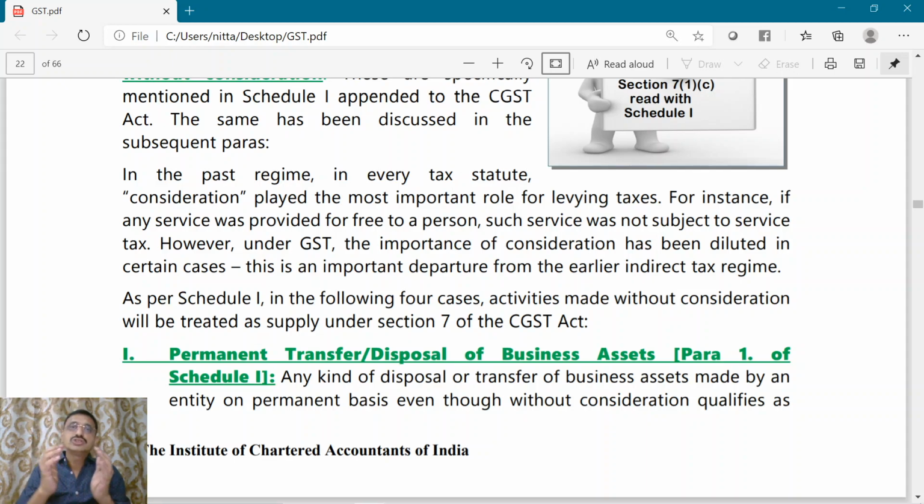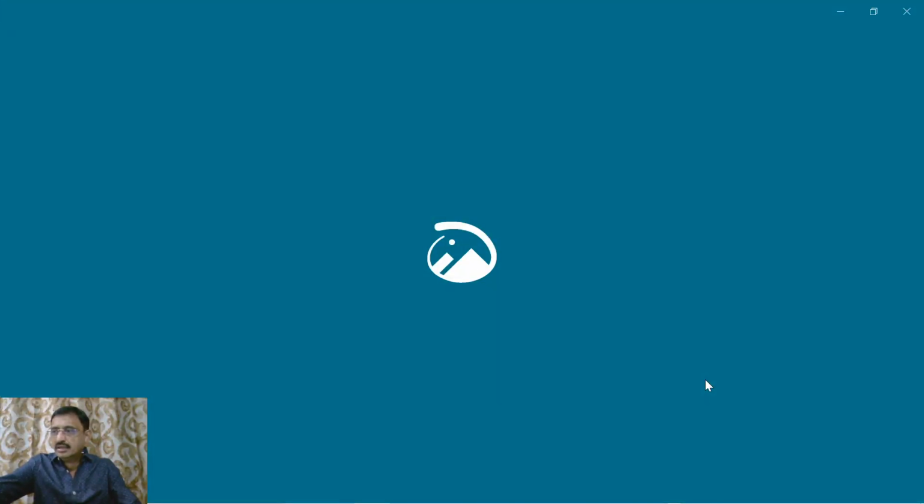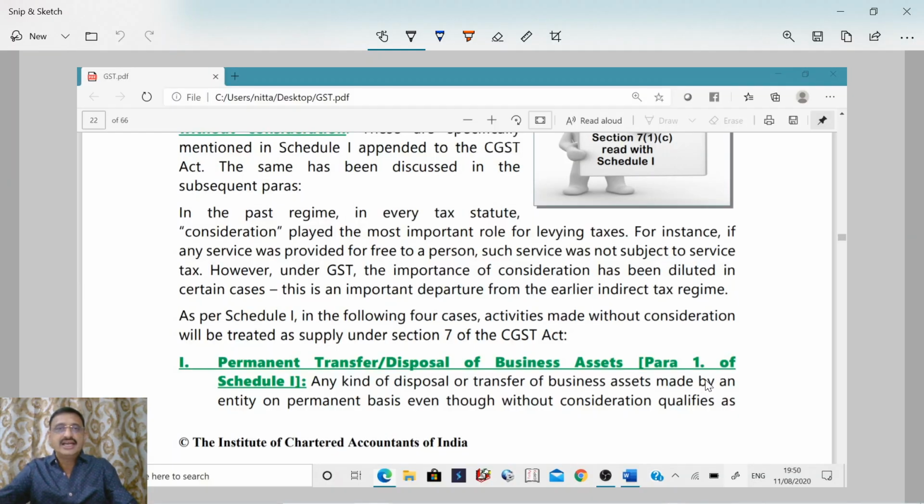Now, what are those transactions or items which are given in Schedule 1? Permanent transfer or a disposal of a business asset. We already understood the meaning of transfer in the preceding class. It is not defined, but we went into the dictionary meaning, or the meaning given under the contract law.